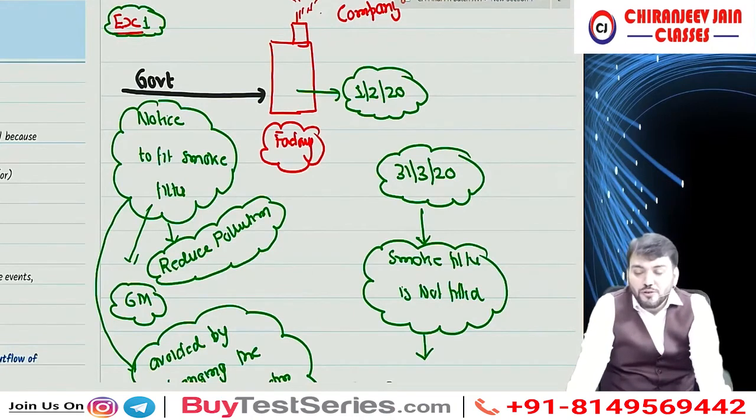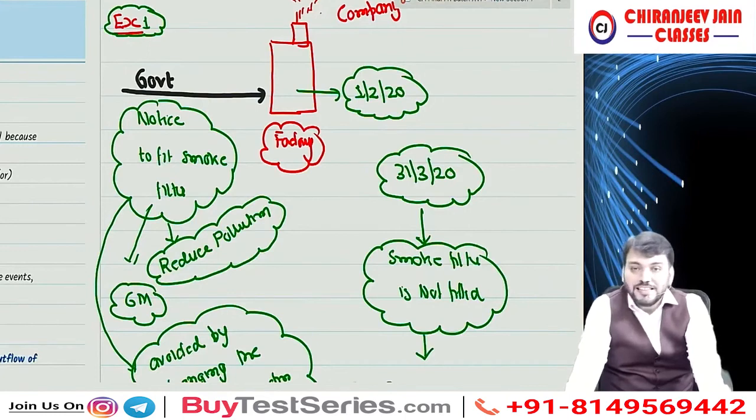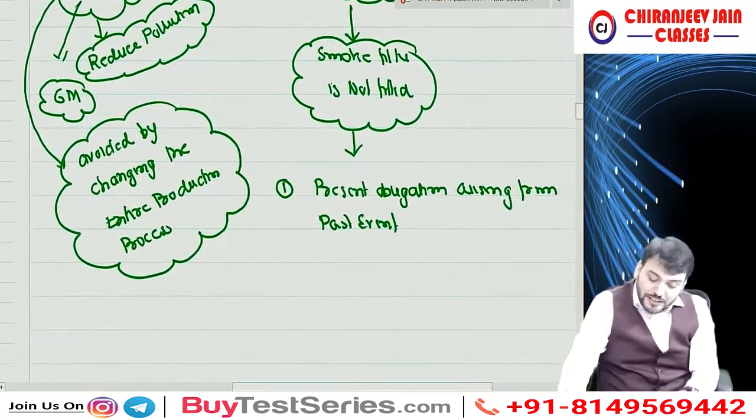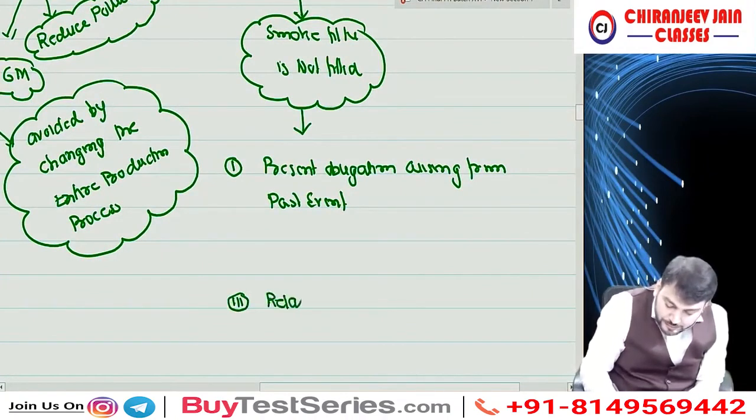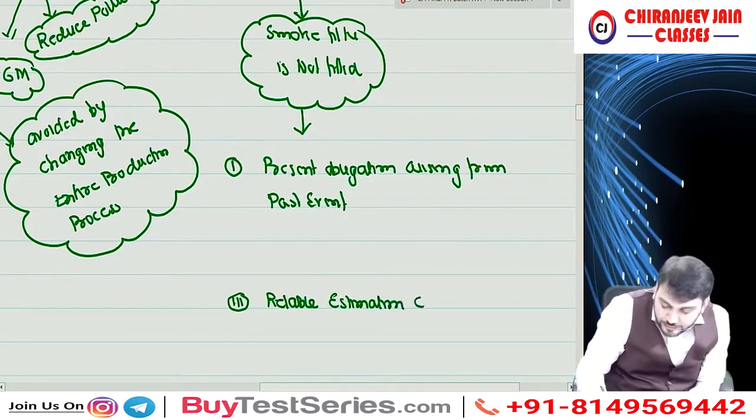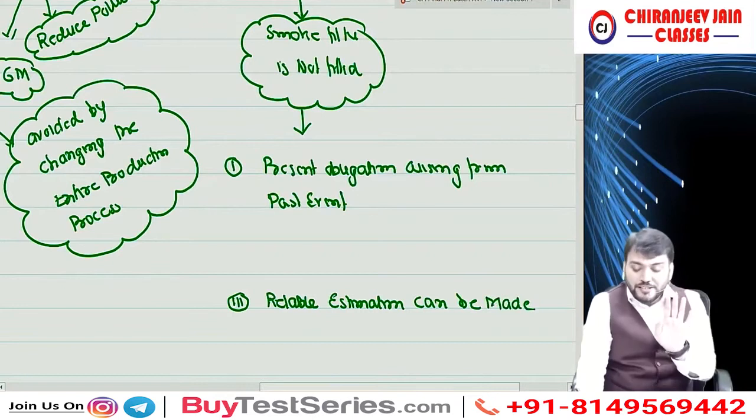One answer I got: no sir, we should check all the three conditions. Yes sir. So the first condition is satisfied, and the third condition is also satisfied, as reliable estimation can be made. This will be assumed from the examination point of view.